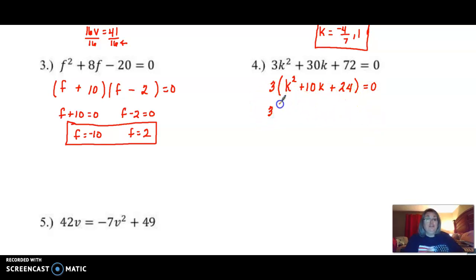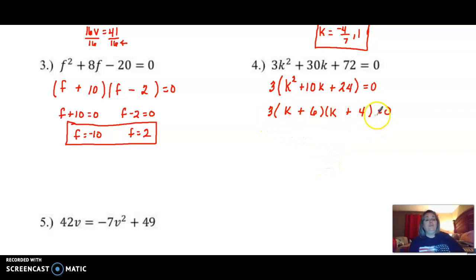So do not lose the 3 that you pulled up front. We have our factors of k squared, which are k and k. Our factors of 24, with 24 we have a 1 in the front, so we don't have to worry about having that extra factor. 24 that will give me 10. 24, we typically think of 6 and 4. Will 6 and 4 ever give me 10? Well, they will if they're both positive, and positive 6 times positive 4 gives me positive 24, so that's good.